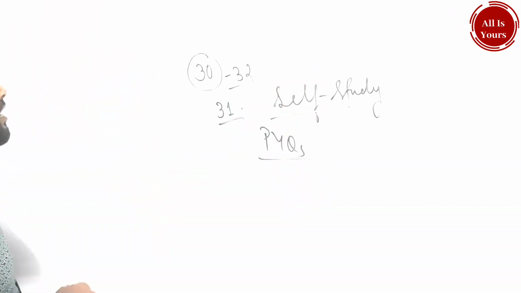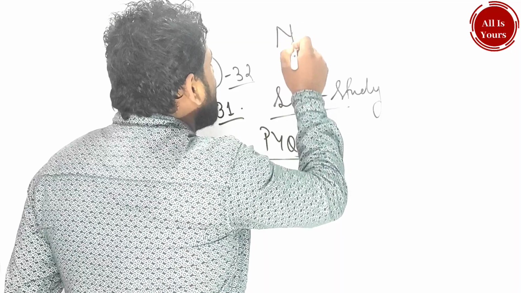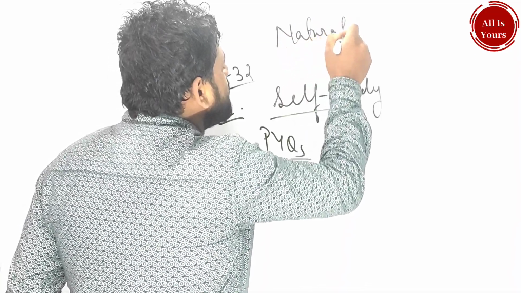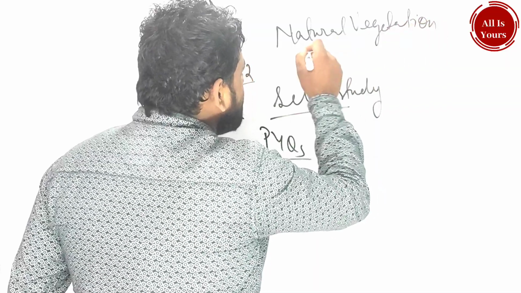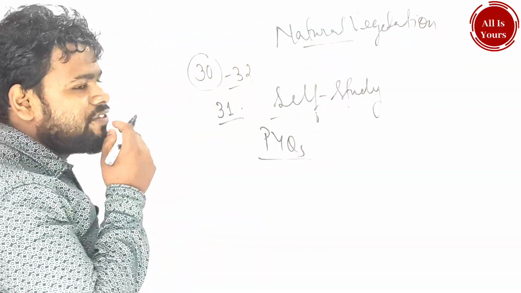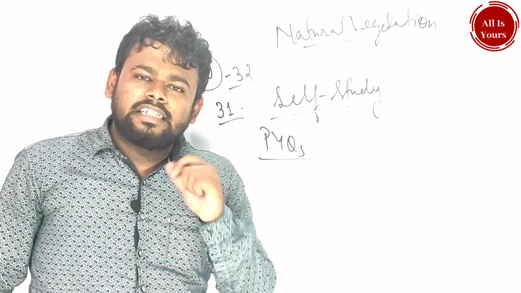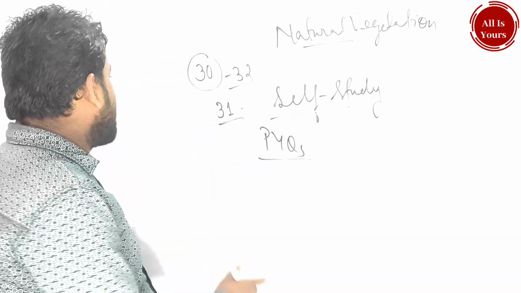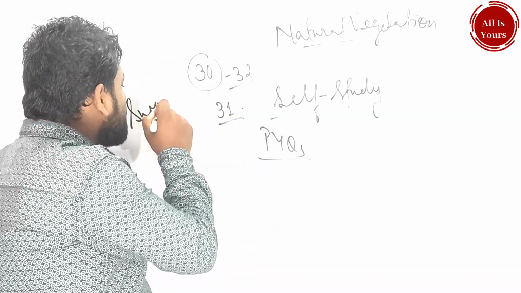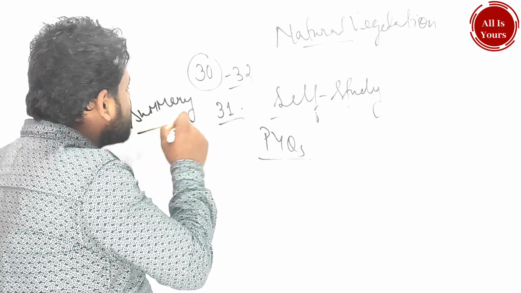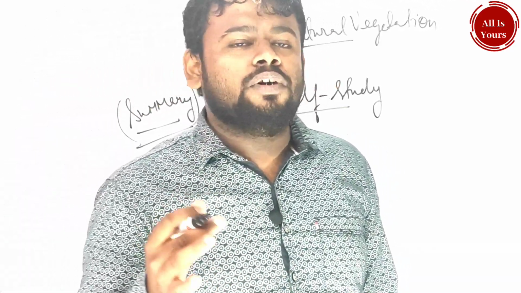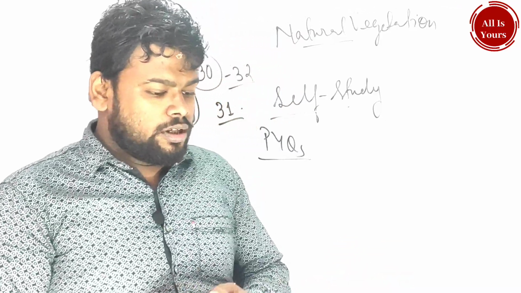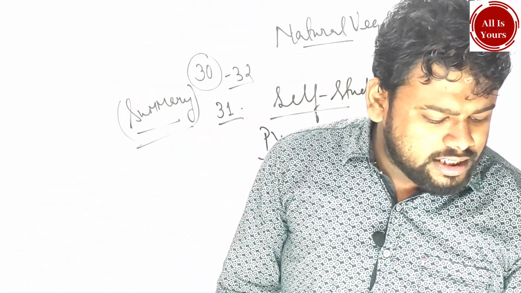Coming to the natural vegetation. Maximum students are not thorough about this natural vegetation. The same logic you have to apply. After applying the same logic, it means exercise questions you have to do, self study you have to do, at the end summary you have to do. Summary means points to remember. Summary, points to remember, the chapter tagline summary, what is leaching, what is that, on those you have to do it. Coming to the natural resources, what are there in the natural resources?